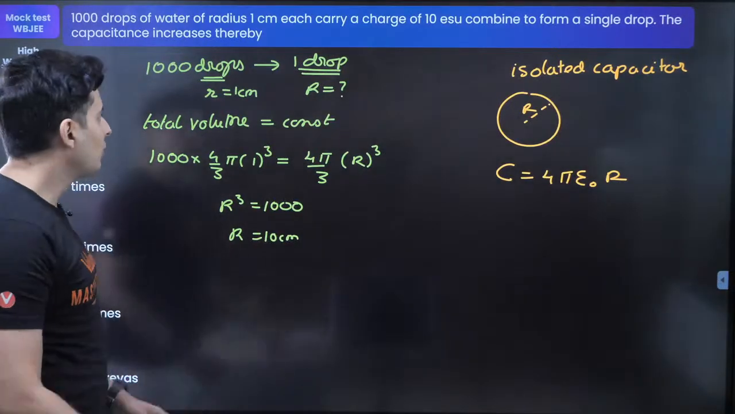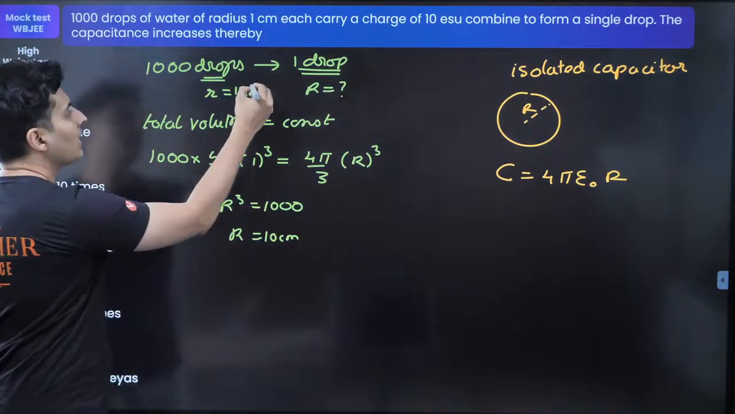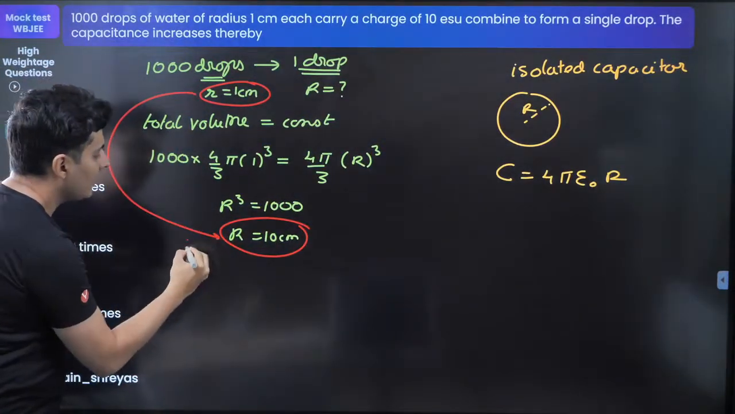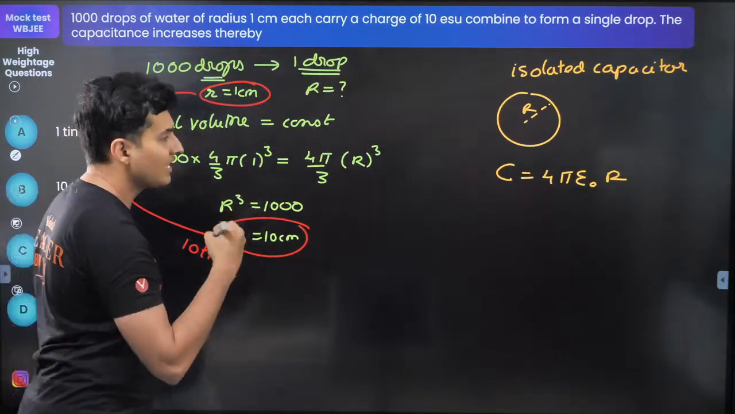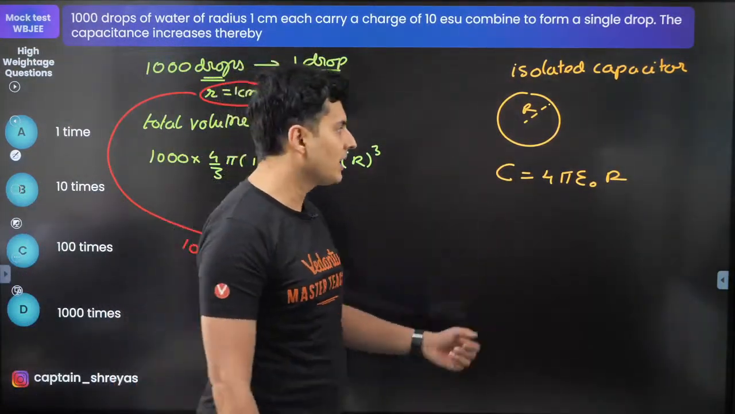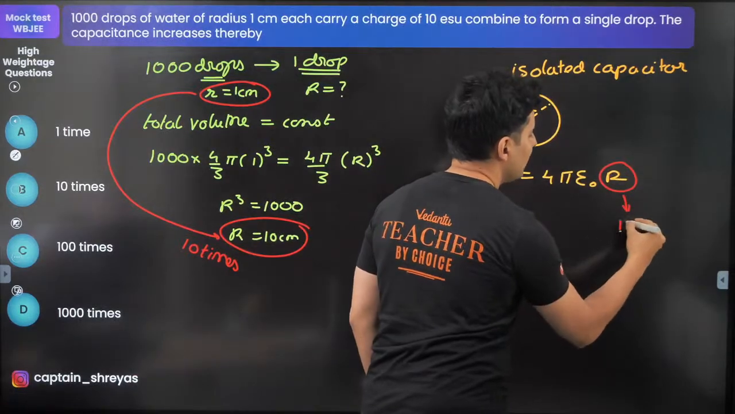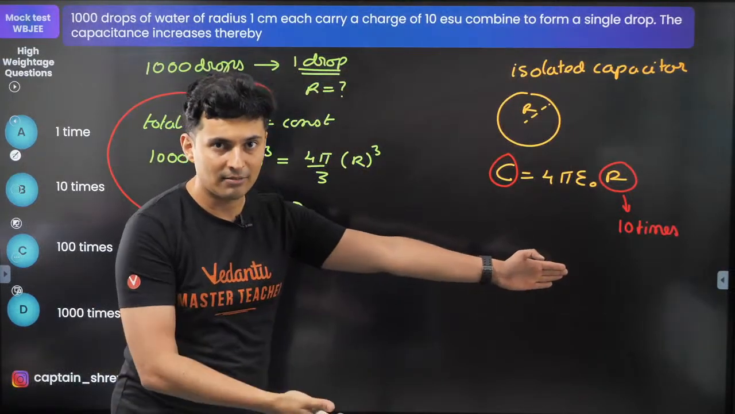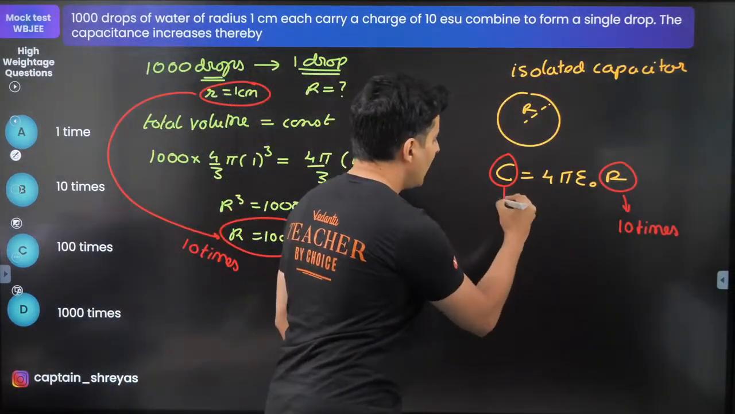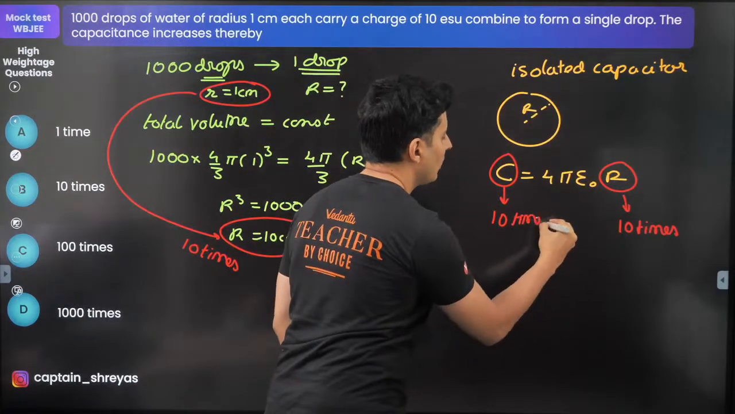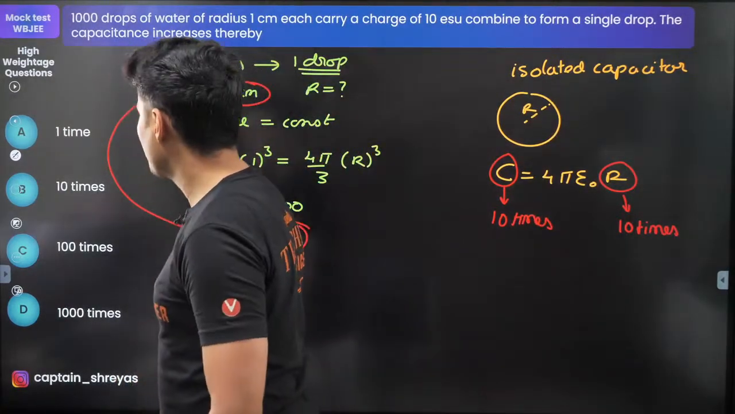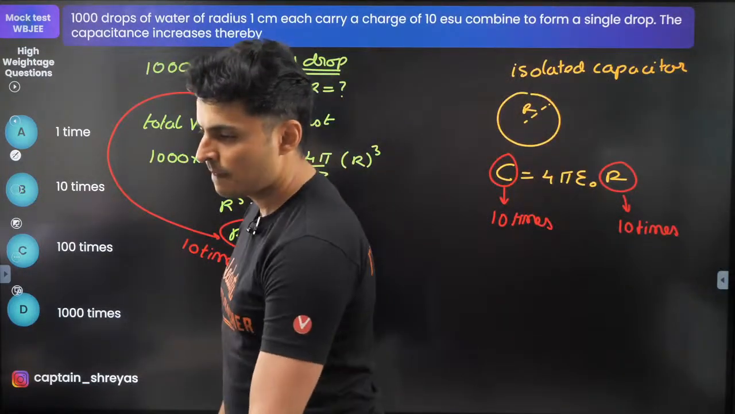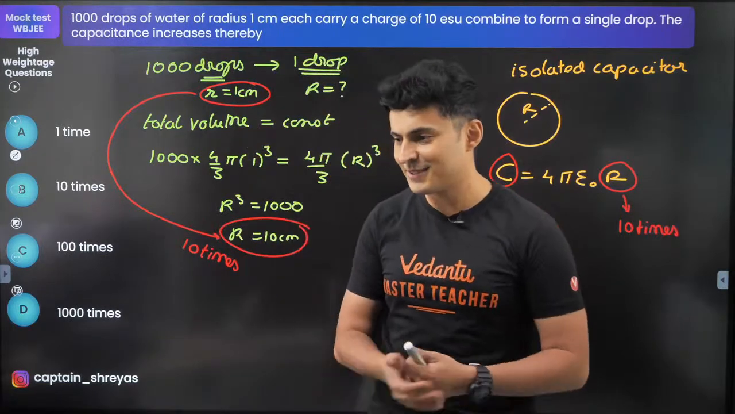centimeters. Now if you notice what has happened, earlier the radius was 1 centimeter, finally the radius has become 10 centimeters, so the radius has become 10 times. If the radius becomes 10 times, how many times will the capacitance be? If the RHS increases 10 times, the LHS obviously has to increase 10 times. No doubt about it. Hence, the option will be B. Yes, it is correct. Option B. Very well. Shall we move ahead to the next one, guys?